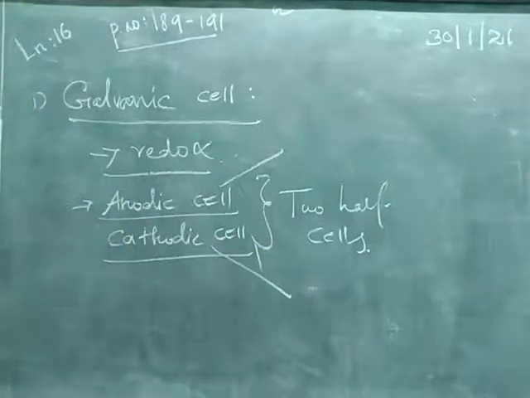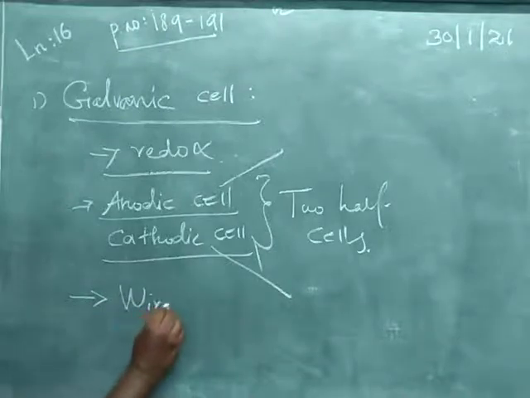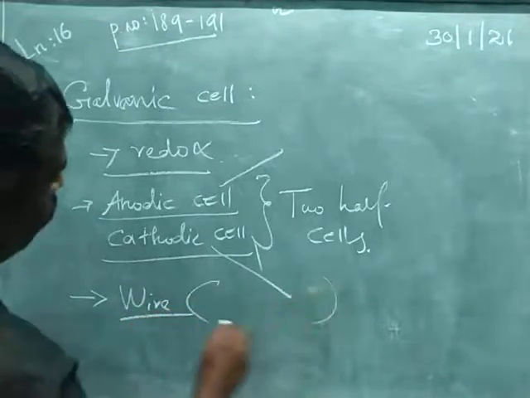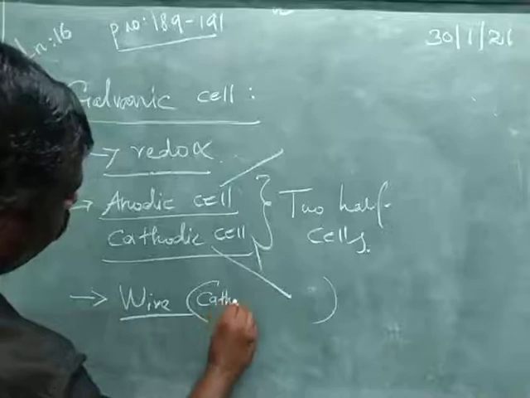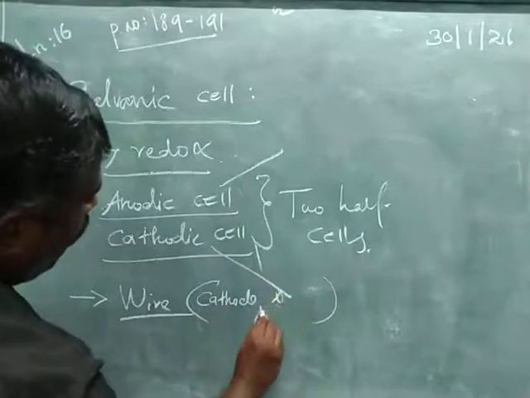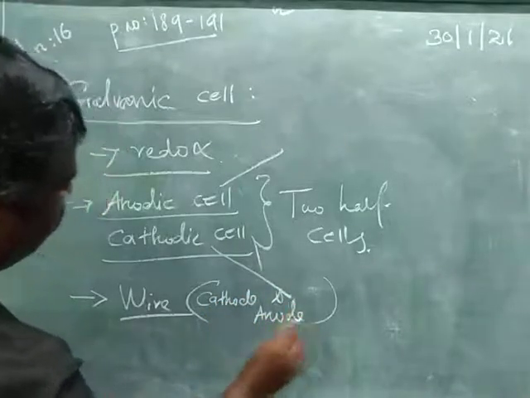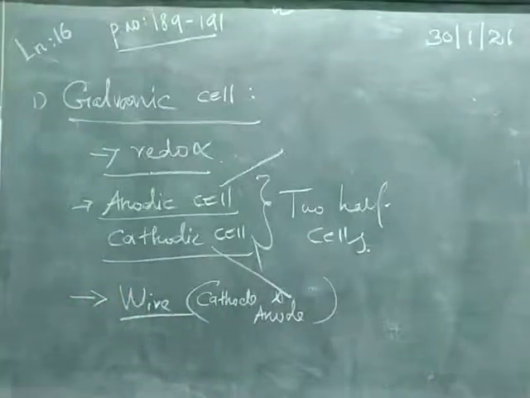Both the cathode and the anode are connected with the help of a wire. But their solutions, the electrolytes of the half cells, are connected through a tube containing saturated salt solution.